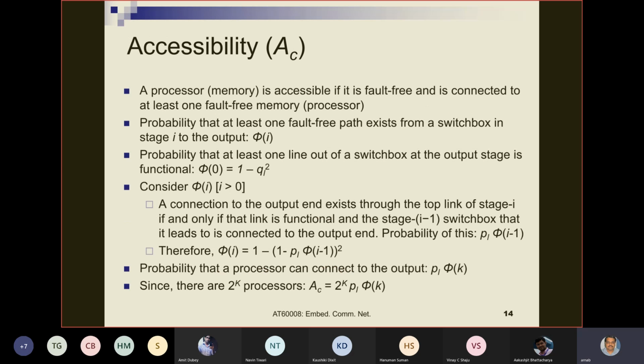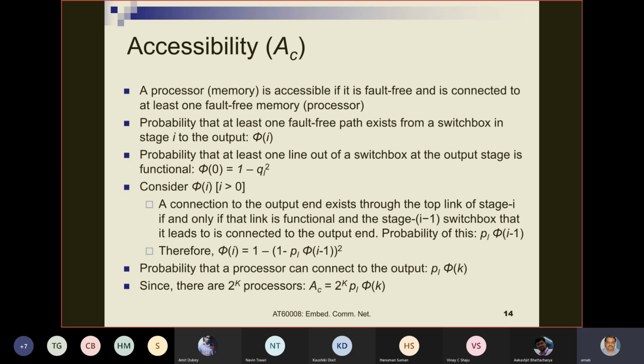So now accessibility, I told that a processor or memory is accessible if it is fault free and is connected to at least one fault free memory or processor. The probability that at least one fault free path exists from a switch box in stage I to the output is theta I. For this calculation, we are trying to find out whether a fault-free path exists from a processor to the output.